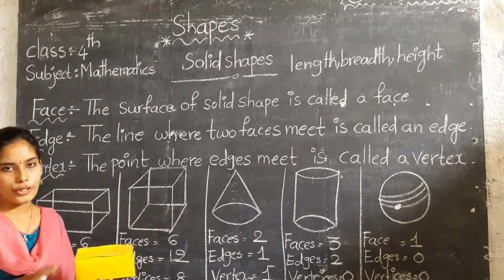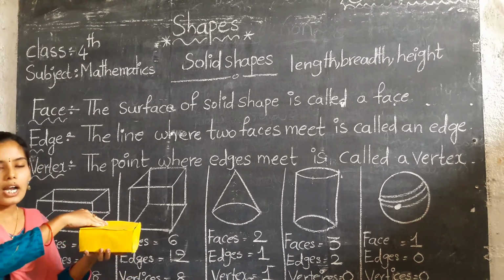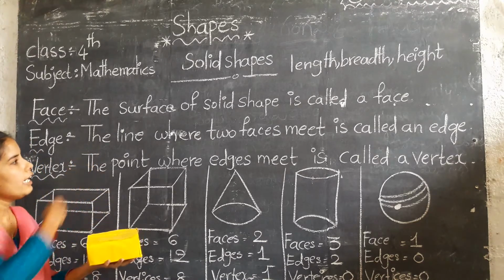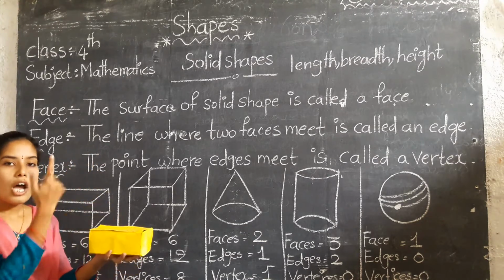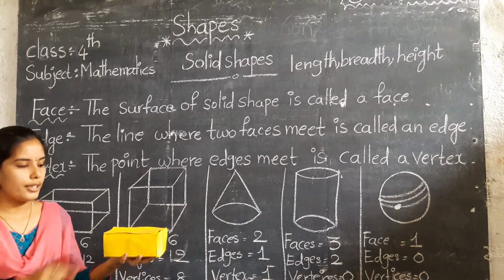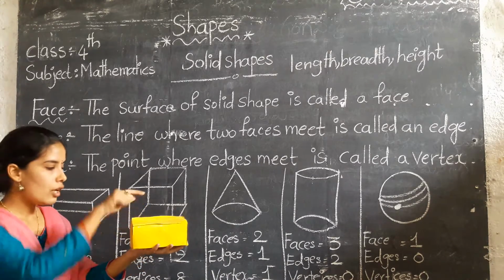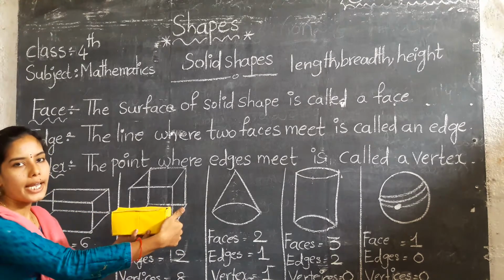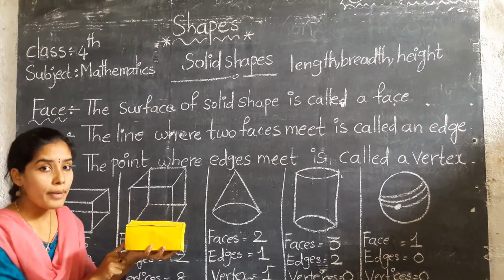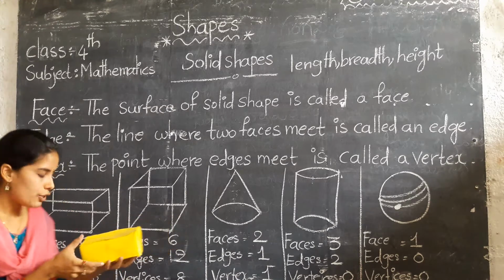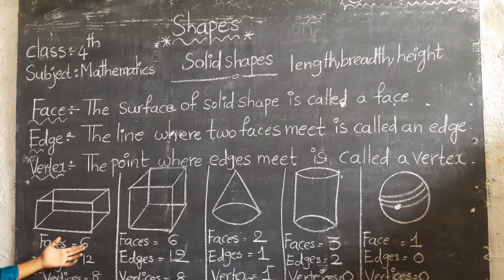Let us count. This flat surface is called a face. Let us count: 1, 2, 3, 4, 5, 6. Total 6 faces are there.